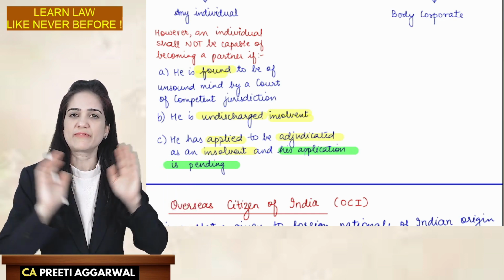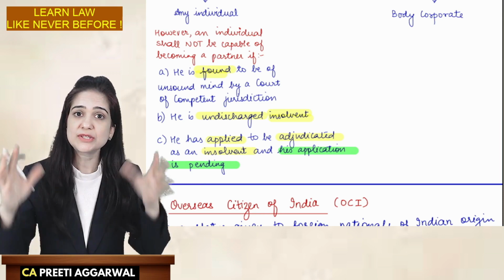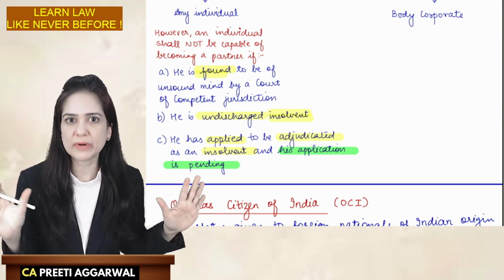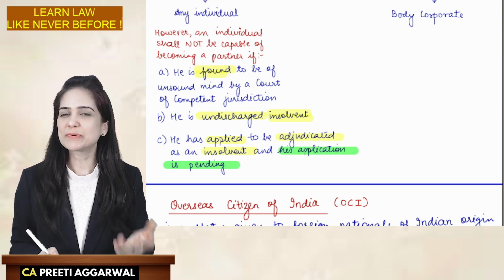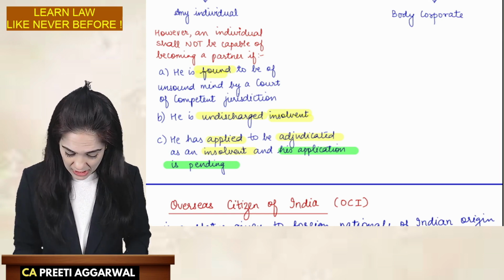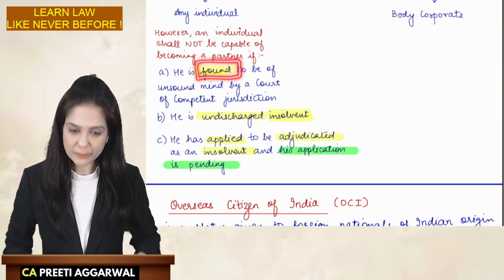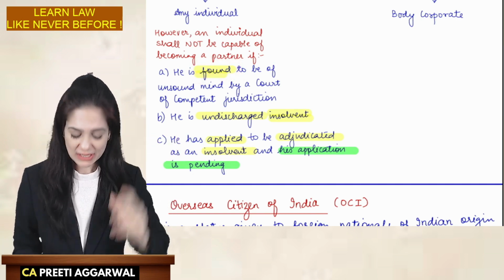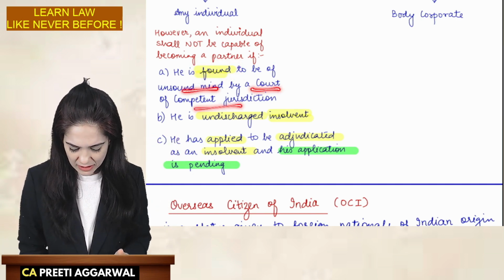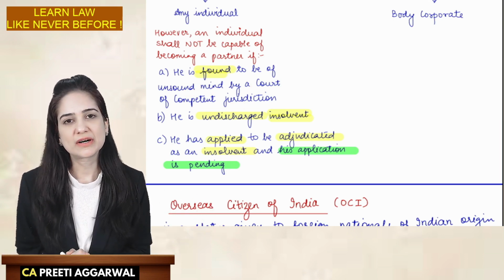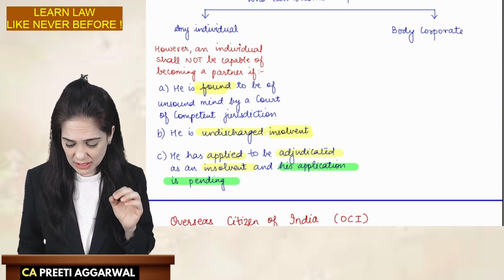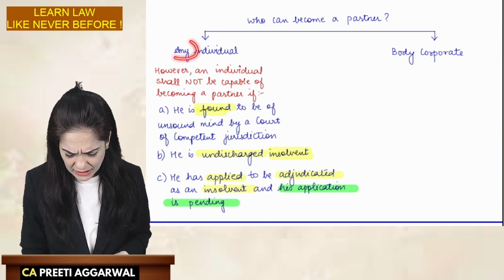So if any court having jurisdiction declares you an unsound person, it means he is no longer capable of contracting. So such a person cannot become a partner. If he is found, meaning it is confirmed, that the person is of unsound mind by the court having competent jurisdiction, then that person cannot become a partner. See, the words are very important. Any individual.